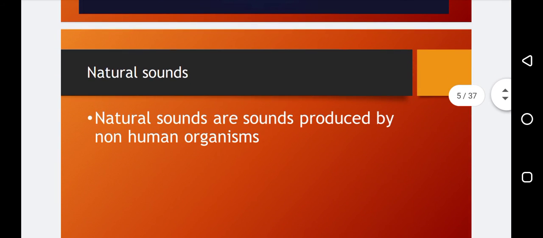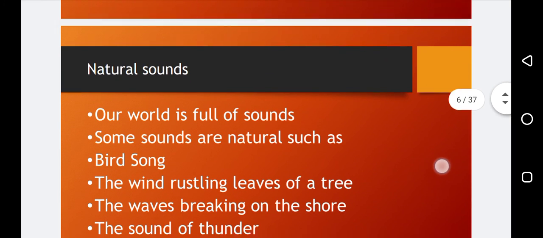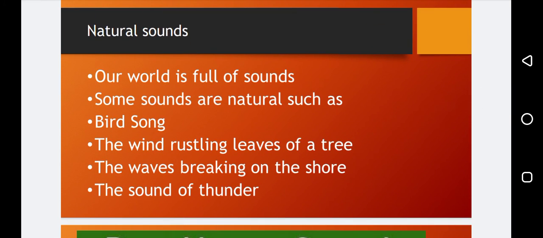So, natural sound. In nature, in the world, some of the sounds are produced naturally. Natural sounds are sounds produced by non-human organisms, which are not produced by human beings. Here are some examples of natural sounds. Our world is full of sounds.